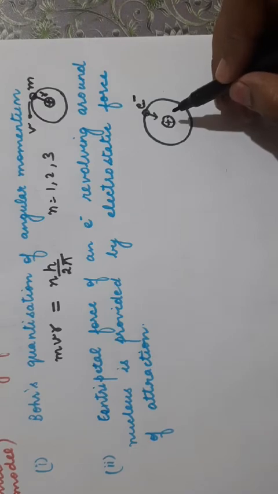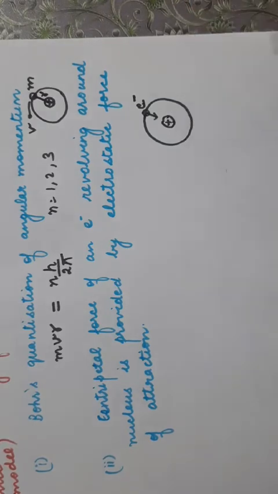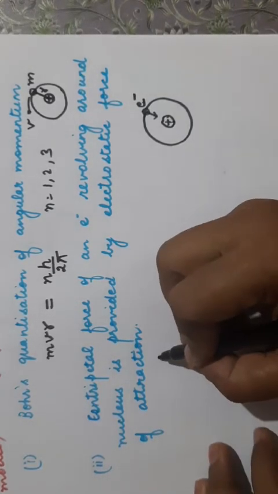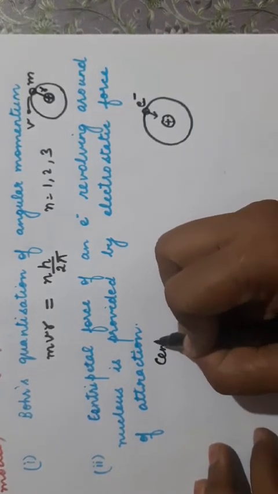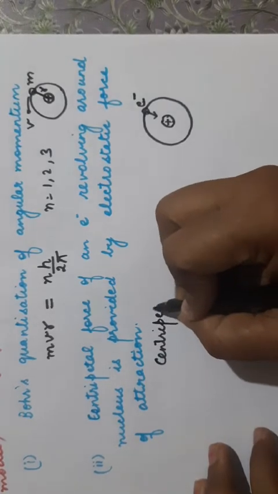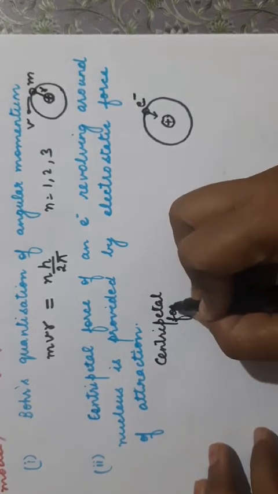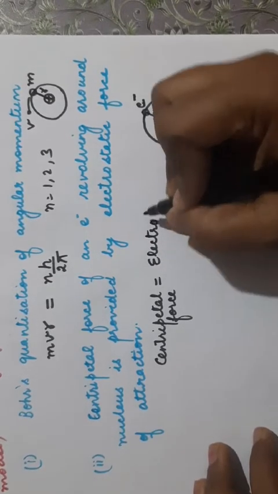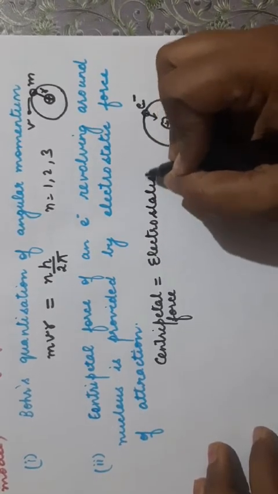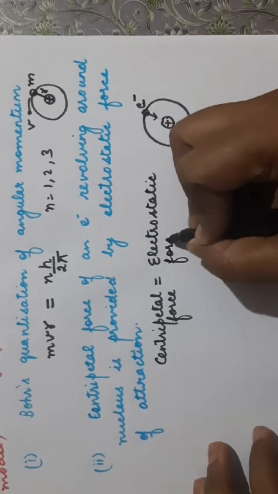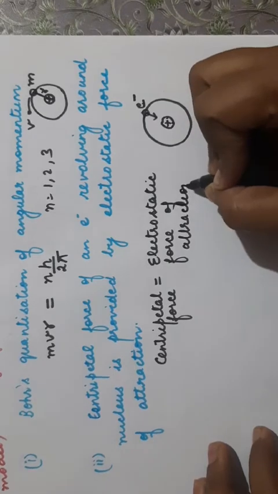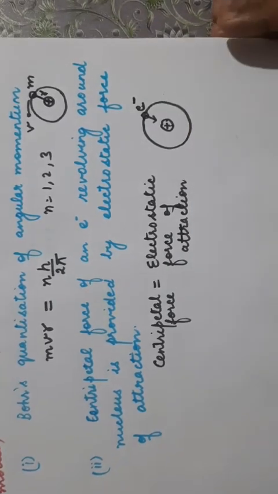So we can write, for an atom to be stable, the centripetal force must be equal to the electrostatic force of attraction. I hope it is clear.